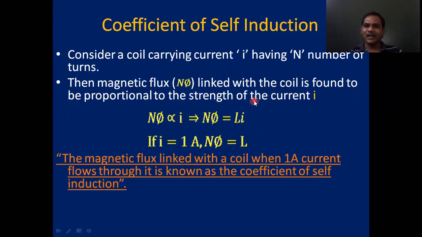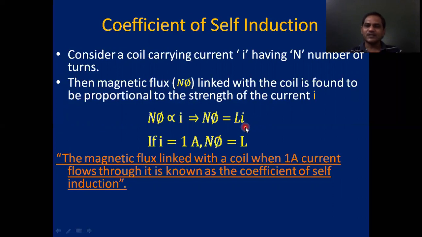Since the coil has N turns, the total flux linked with that coil is Nφ. That flux is directly proportional to the amount of current flowing through the coil. Nφ ∝ I, so Nφ = L I, where L is the proportionality constant, called the coefficient of self-induction or self-inductance.